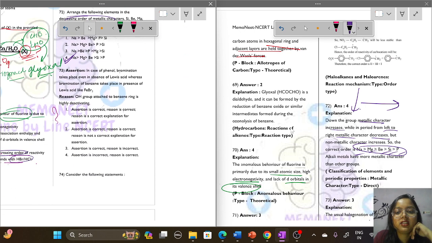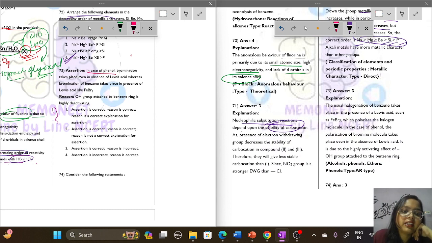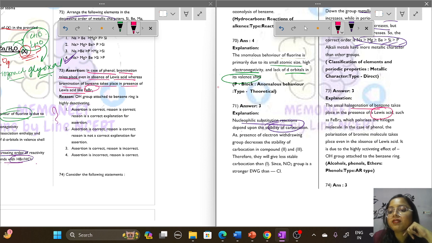Okay, question number 73. The assertion is given: in the case of phenol, bromination takes place even in the absence of a Lewis acid, whereas bromination of benzene takes place in the presence of a Lewis acid like FeBr3. So this halogenation reaction of benzene takes place in the presence of FeBr3.